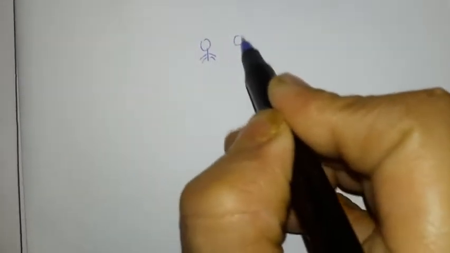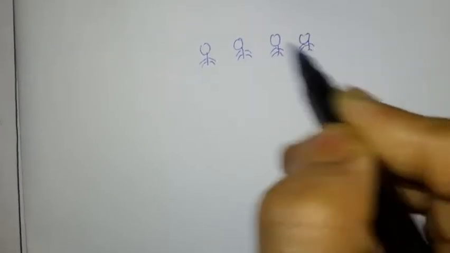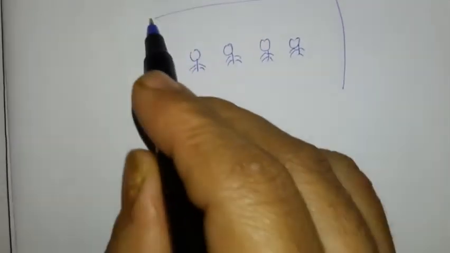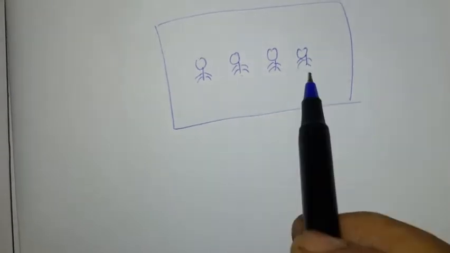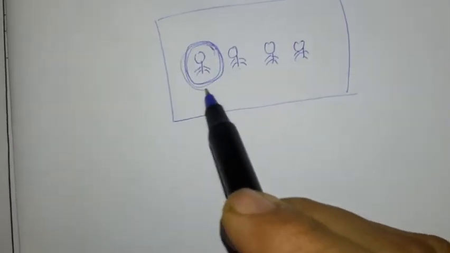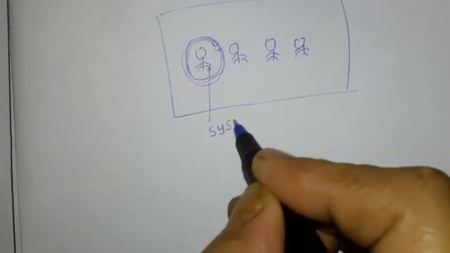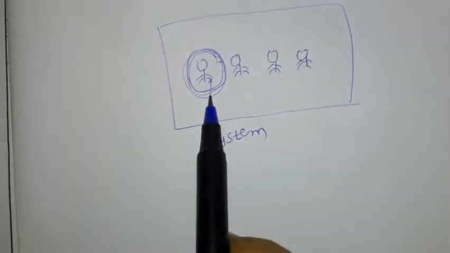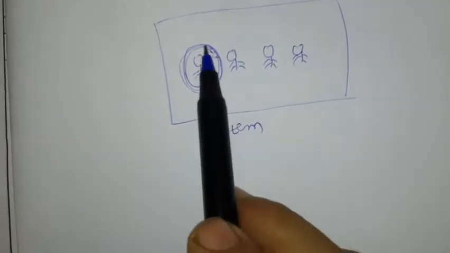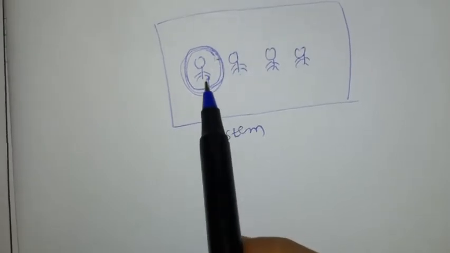Now I will go for an example. For example, in a classroom we have 4 students. This is the total classroom. I am going to focus on this particular student. So this student for me is the system, which is under my observation. Why? Because I am focusing on this fellow only.